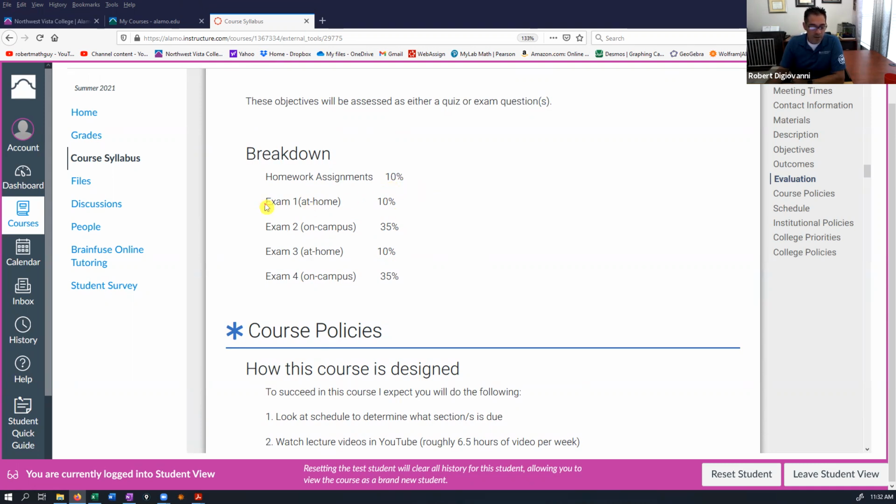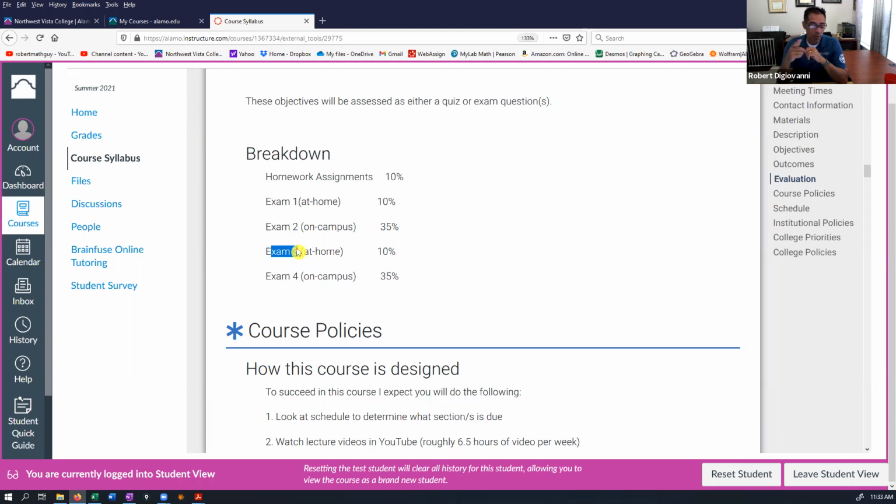And then you're going to do 2 exams, exam 1 and exam 3. You do those on the computer. You do them on your own time. I'm not going to be watching you. You're not on Zoom. And those just have deadlines. You have to finish those by a certain day and a certain time. So you can do those early, finish those early if you want. Those make up 10% of your grade each. So out of your entire grade, 30% of it is pretty much you on your own without me watching you or anything like that.